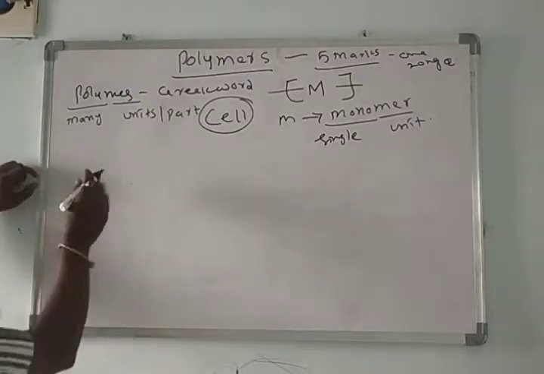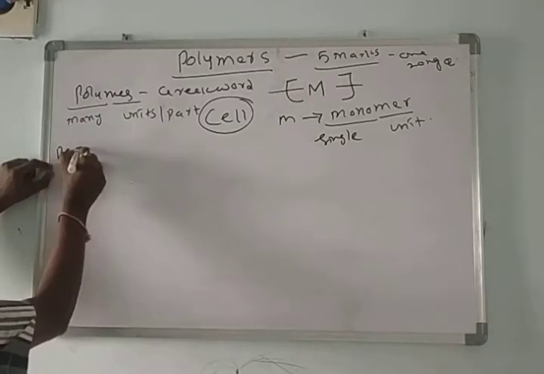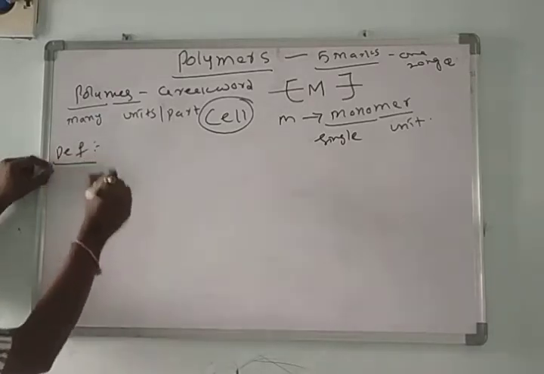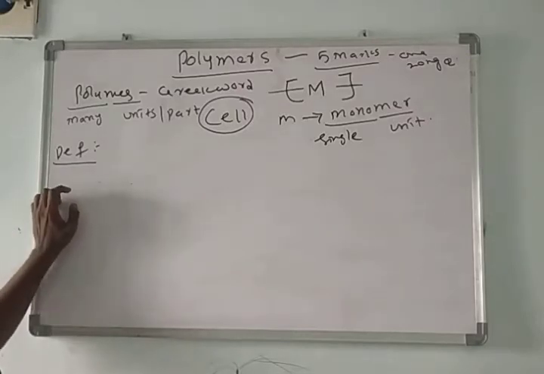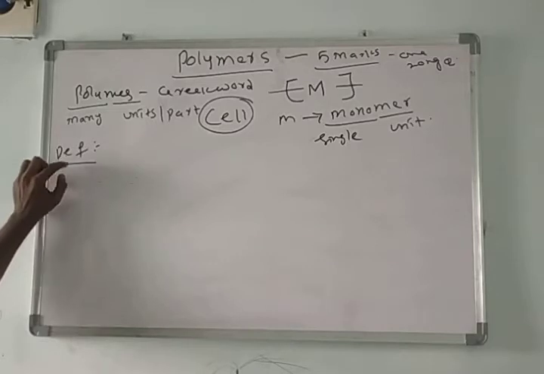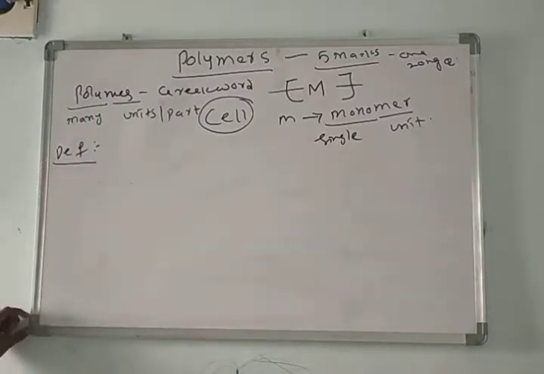And here, what is the definition of a polymer? Large molecules or big molecules or complex molecules or macromolecules containing high molecular mass we call polymers. And here the single unit we call a monomer.